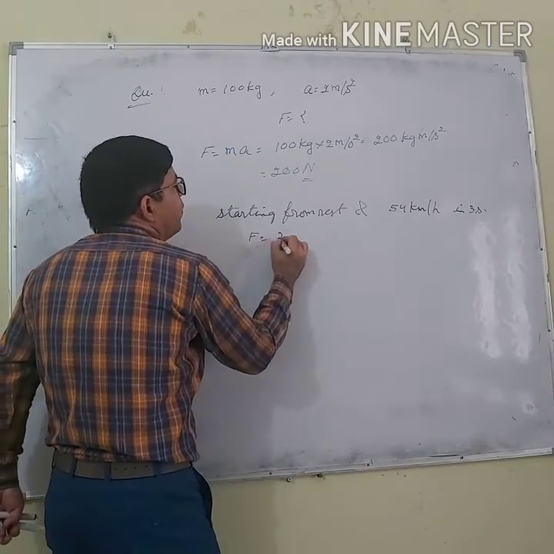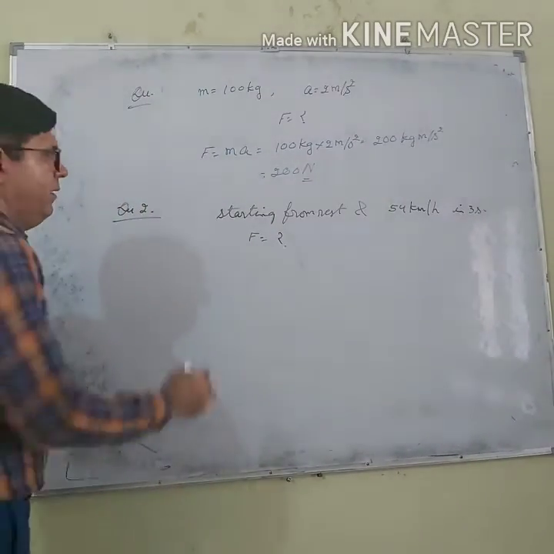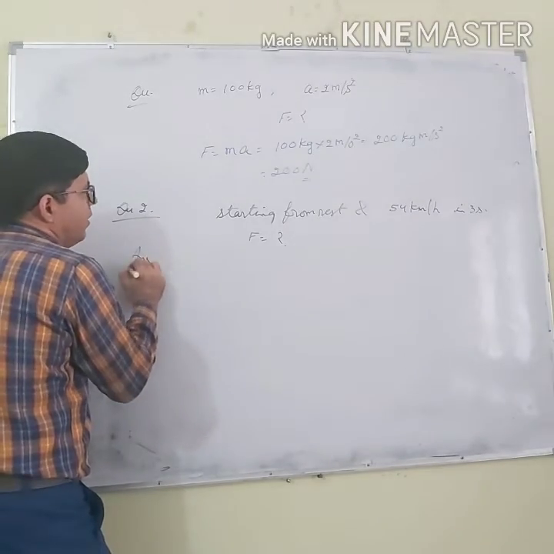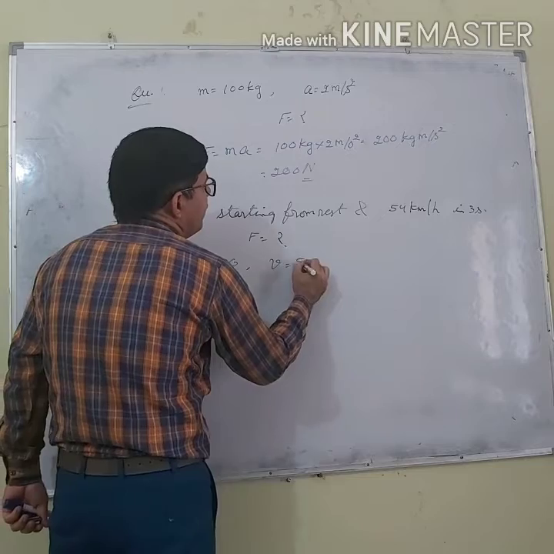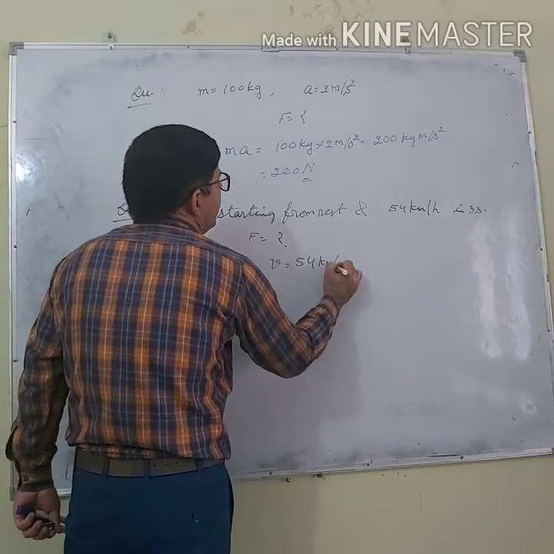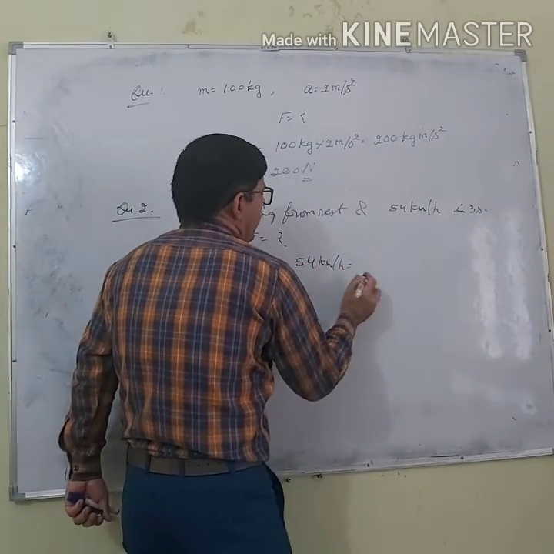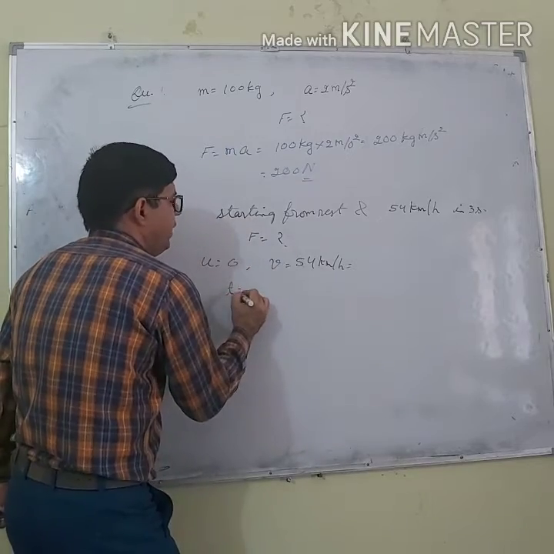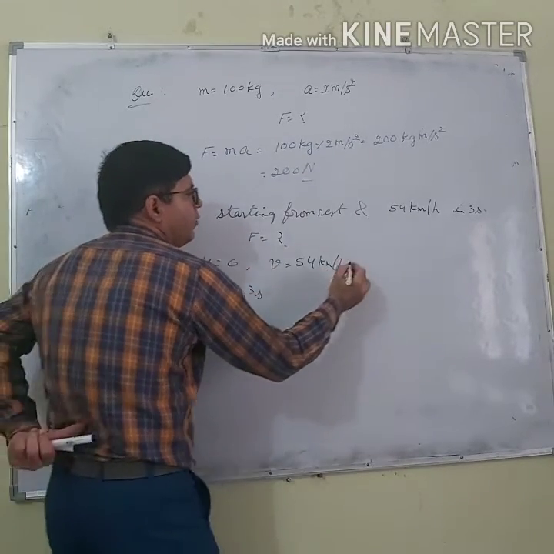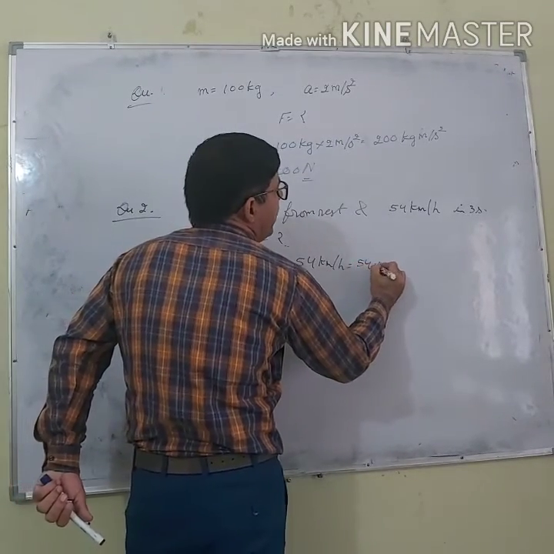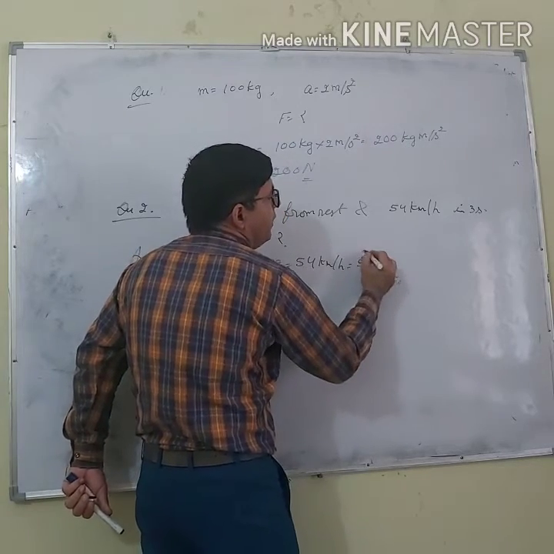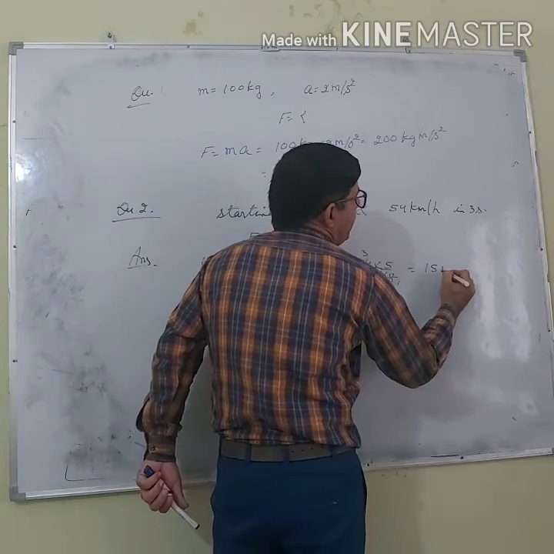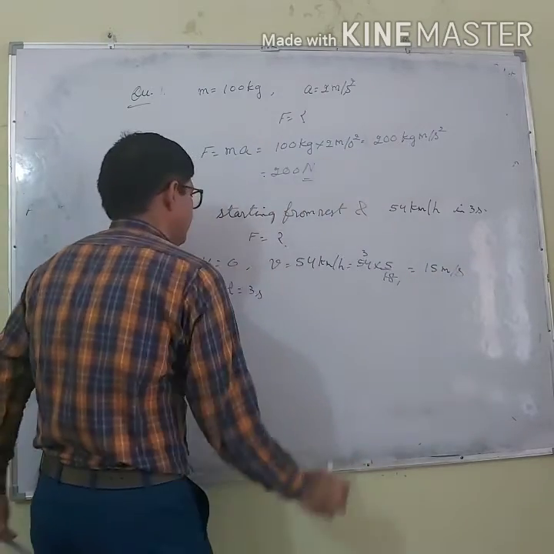Calculate the force. Can you calculate? Let's take it out. What is given? Initial velocity 0, final velocity 54 km per hour, and time is 3 seconds. It is per hour, so I will convert it into meter per second. We multiply with 5 by 18, so it is 15 meter per second.